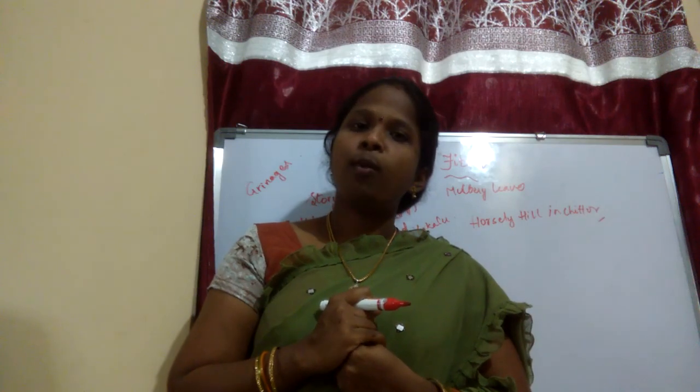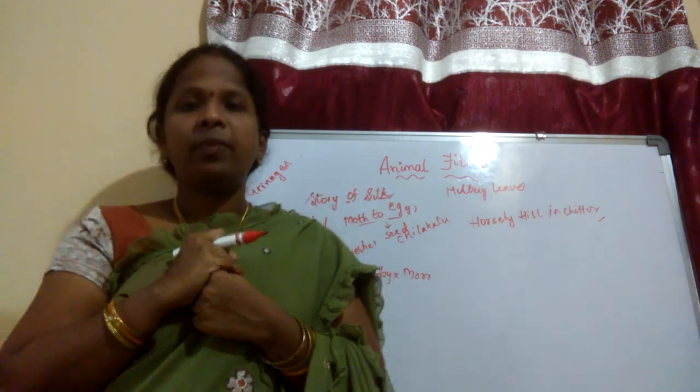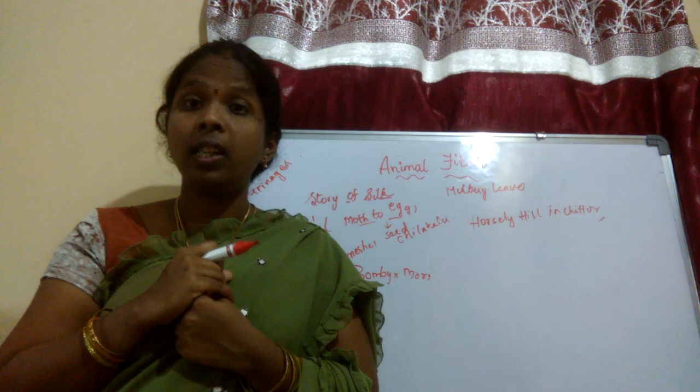And this forms the silk. This will form the silk.